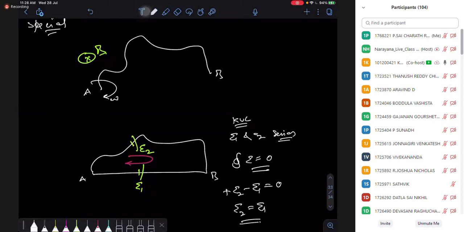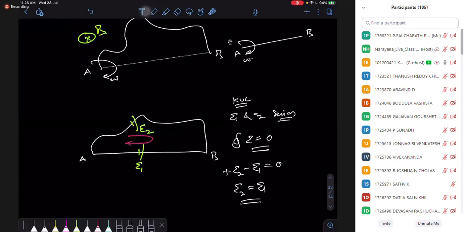So I can replace this whole structure with the rod. I can replace this whole structure with the straight wire AB. So this curved part can still be replaced with AB, right? I hope you understand this point, the logic.